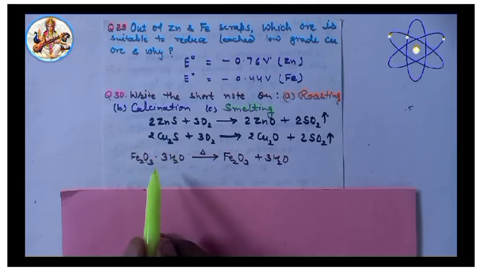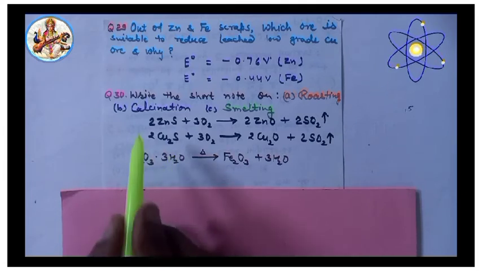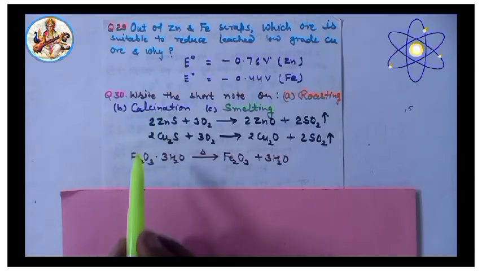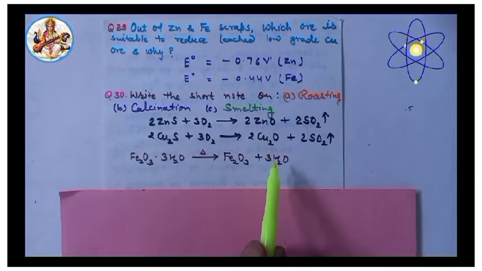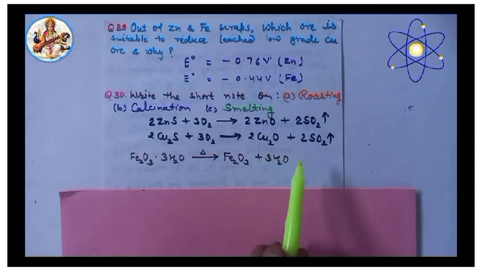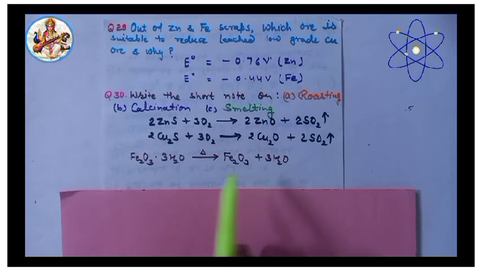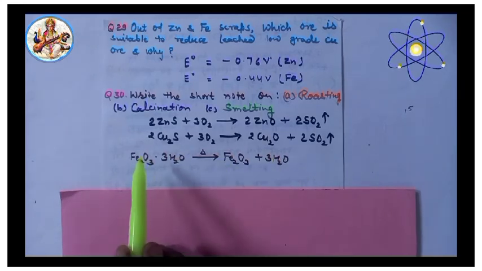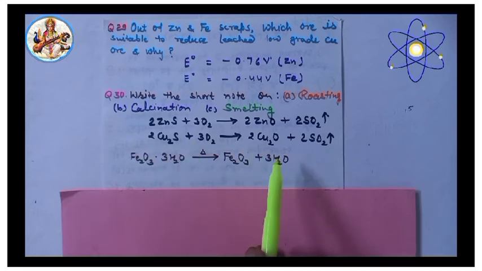During the process of calcination, moisture is driven out. Water is removed from hydrated oxide.